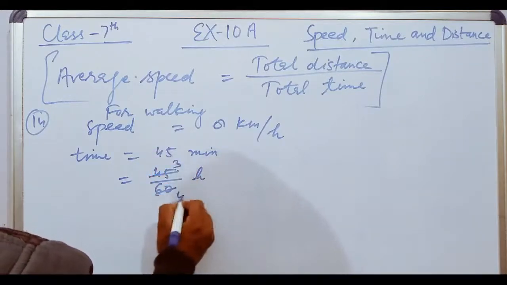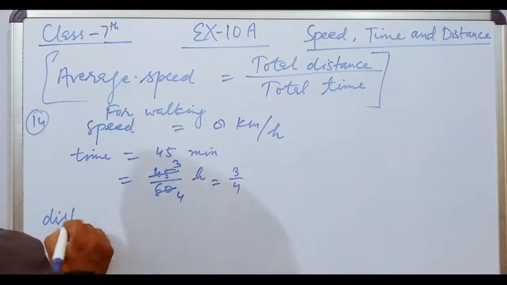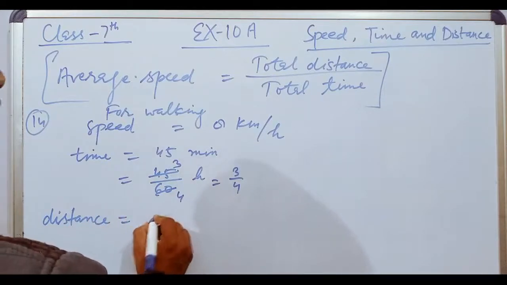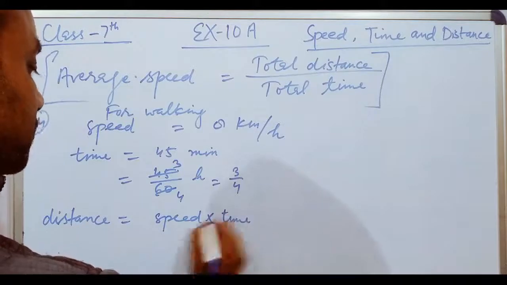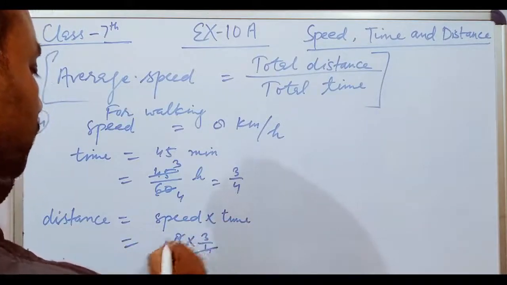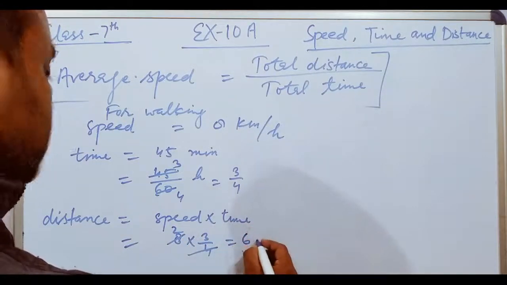45 upon 60, 15 3s are 45, 15 4s are 60, it is 3 upon 4. Then distance equal to speed into time. Speed 8 into 3 upon 4, 4 2s are 8, it is 2 3s are 6 kilometer.